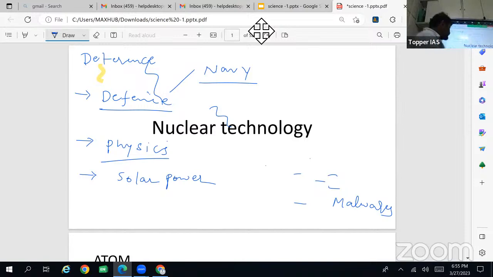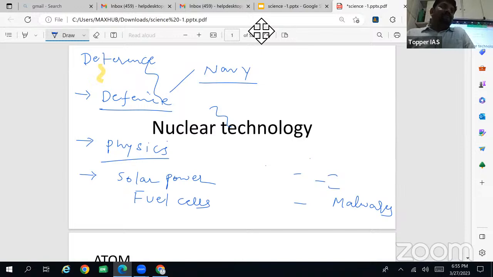Then alternative energy, for example, fuel cells, hydrogen fuel cell. So there is no requirement of charging, you just need to supply hydrogen.